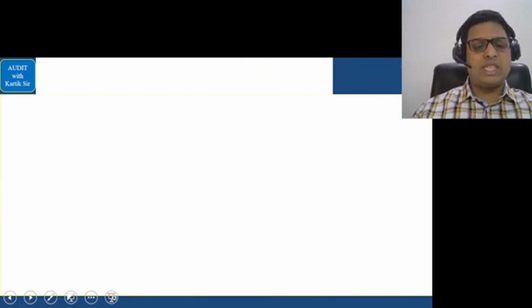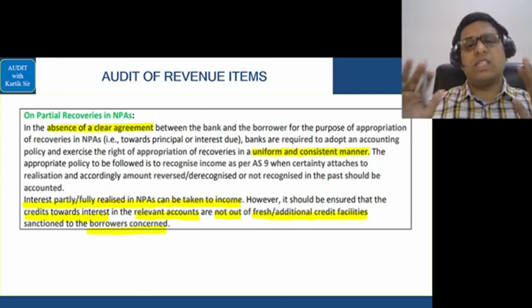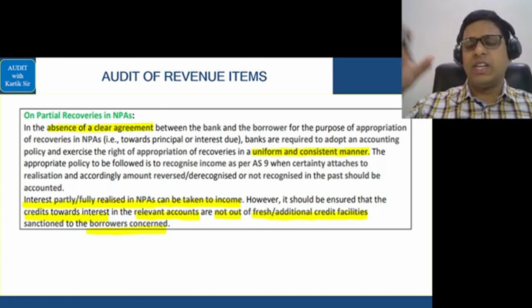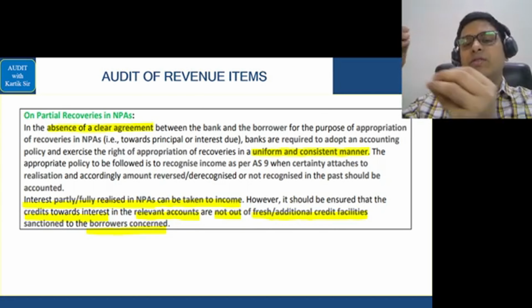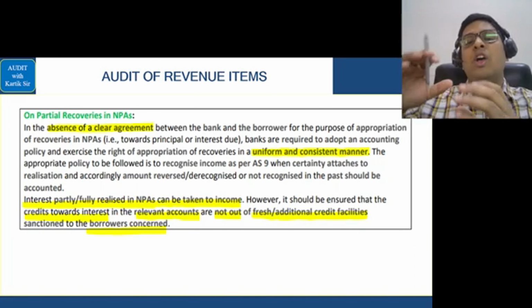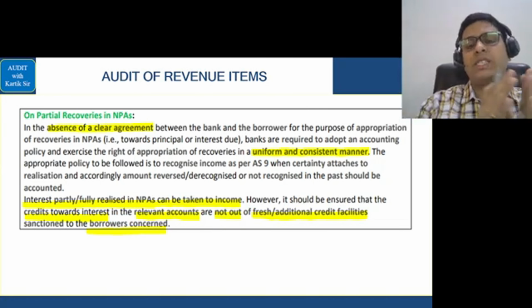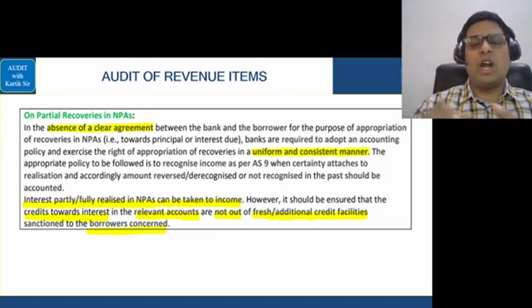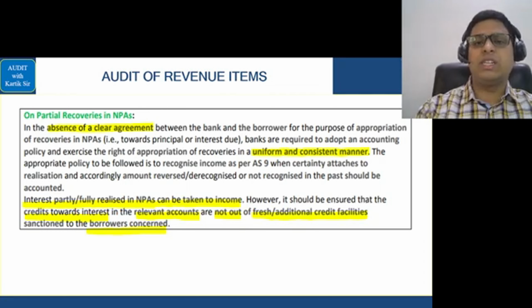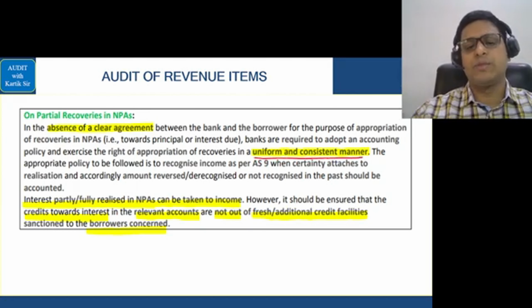Now after that we went into the next area called partial recoveries. I hope you remember we had an excellent discussion in the class. I told you if a partial recovery is done, whether we should take the entire amount as principal, or entire as interest, or partly as principal and partly as interest based on the proportion in the past. We saw that there should be a uniform and consistent policy regarding this matter.